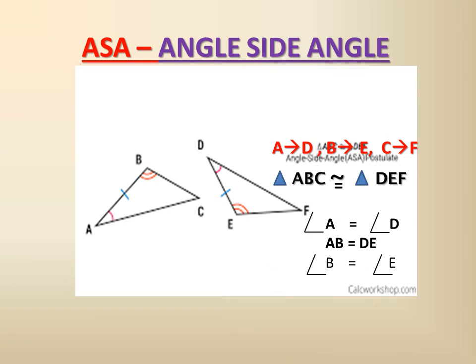So triangle ABC is congruent to triangle DEF. According to the CPCT rule, AB is equal to DF and BC is equal to EF, the other side we have not discussed, and the one angle which we have not discussed, angle C, will be equal to angle F.